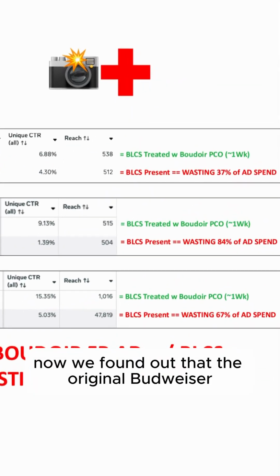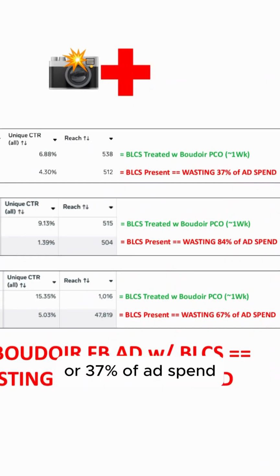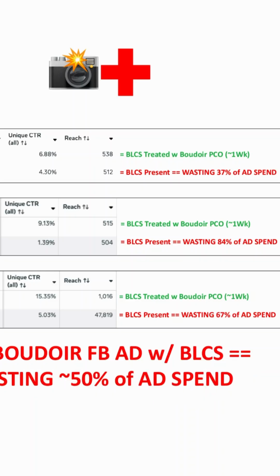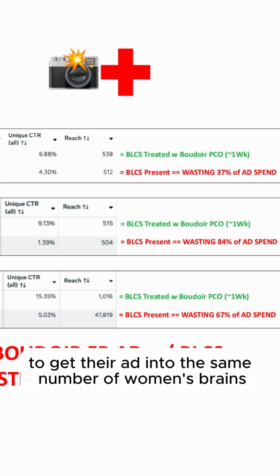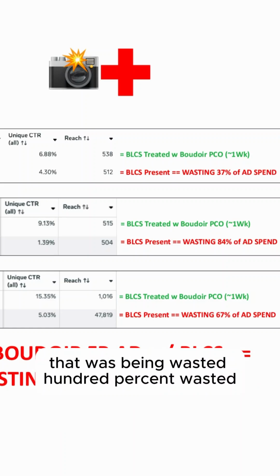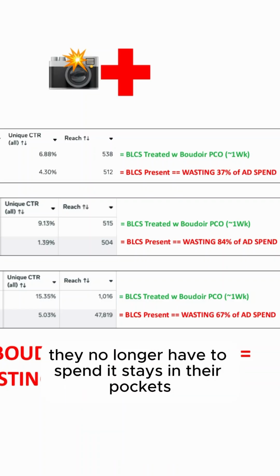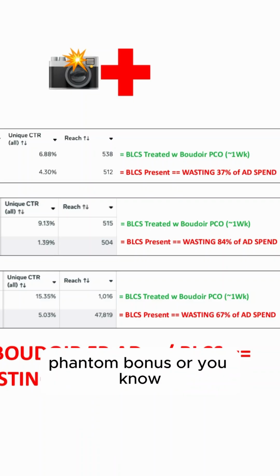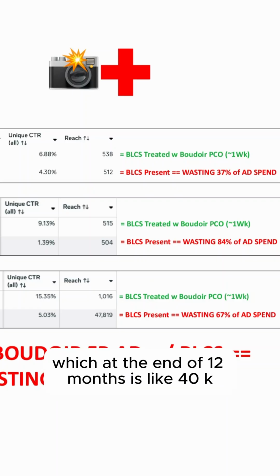Now we found out that the original Boudoir Facebook ad was wasting 37% of ad spend. So if they're spending 10 grand a month on the original Boudoir Facebook ad, now they only need to spend $6,300 a month on the Boudoir Pico treated ad to get their ad into the same number of women's brains. So that $3,700 a month that was being 100% wasted, they no longer have to spend, it stays in their pocket. It's kind of like a $3,700 a month phantom bonus, and they don't have to do anything, which at the end of 12 months is like 40K.